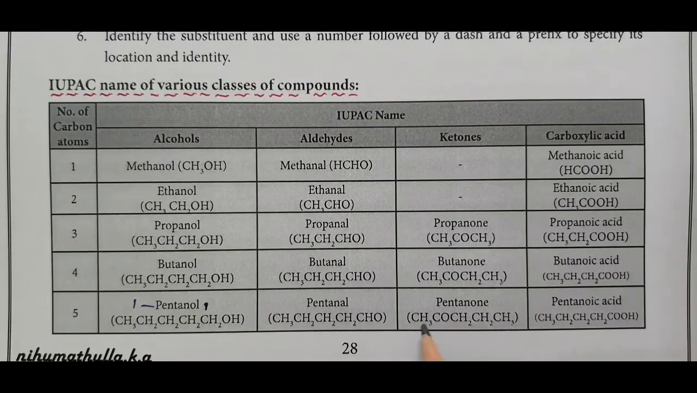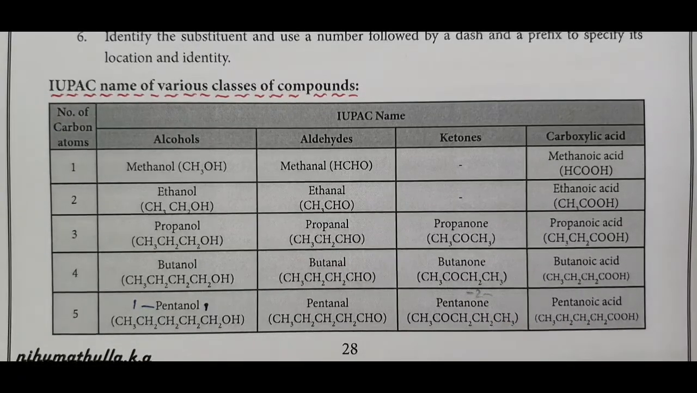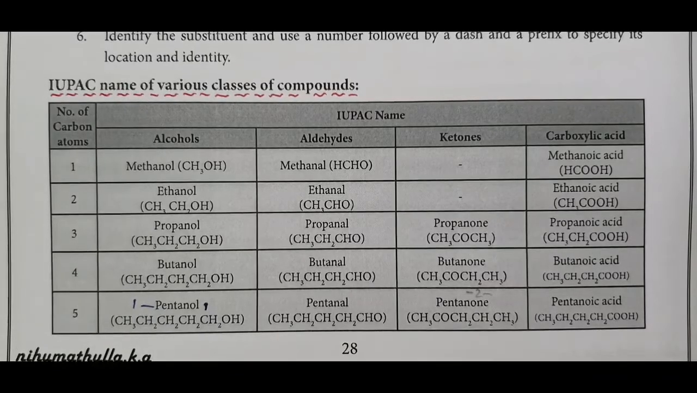Five carbon pent, carbon-carbon single bond ane, ketone name ends with one, the position of ketone is 2. Therefore, pentan-2-one. Five carbon atom pent, ane, carboxylic acid name ends with oic acid, pentanoic acid.